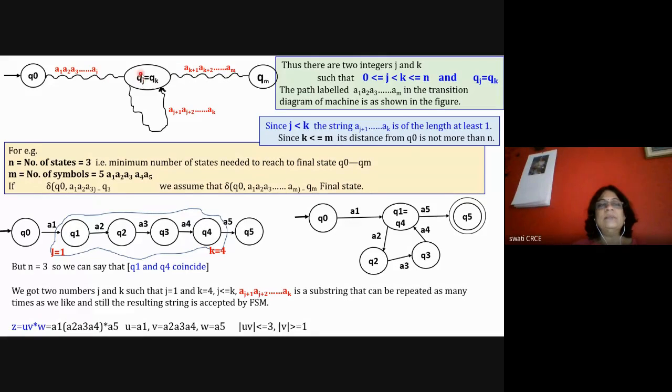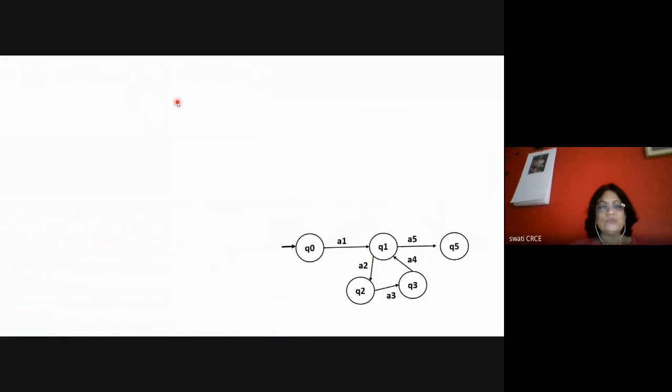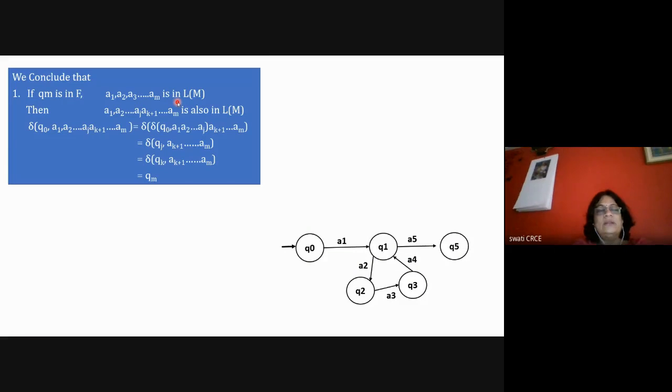So QJ is nothing but QK. So QK में AK plus 1 to AM को process करके it will go to QM. So that's what is written down in the form of mathematics over here. So then you need to write down this.